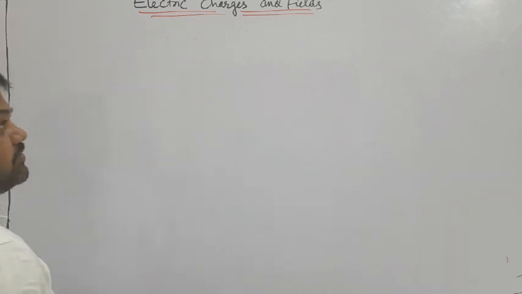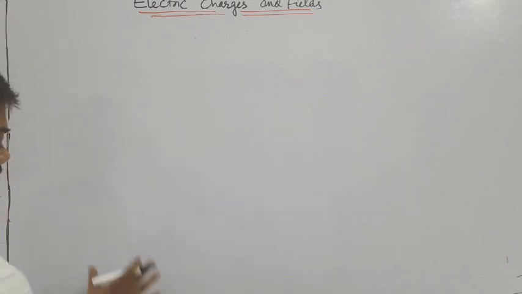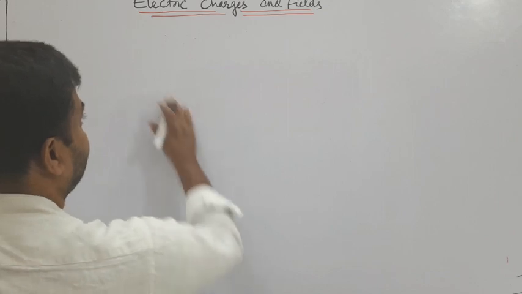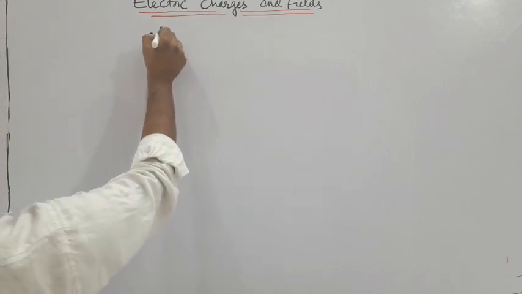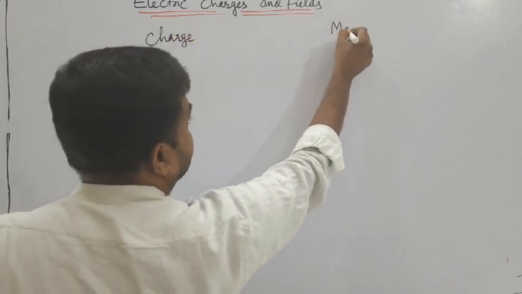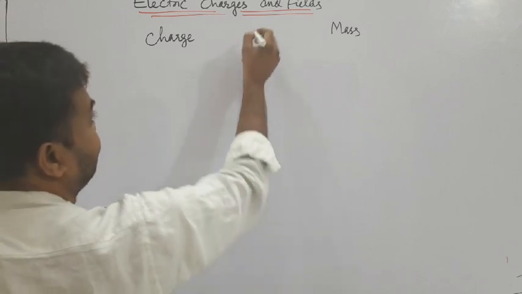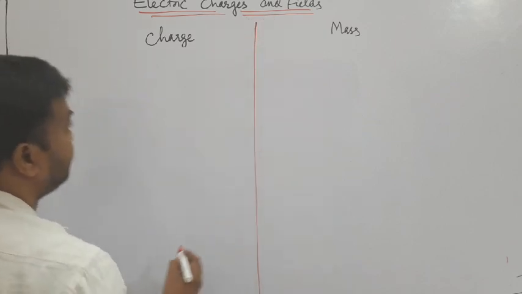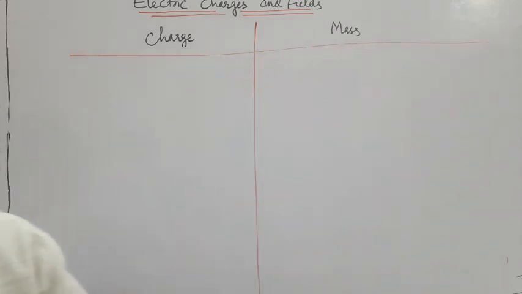That also you know from basic classes. అది కూడా మీరు ఆ ప్రాపర్టీ కూడా రాసుకున్నాము. ఓకే, నెక్స్ట్ we have differences here. One is charge and second one is mass. What is the difference between mass and charge? That we will see here.